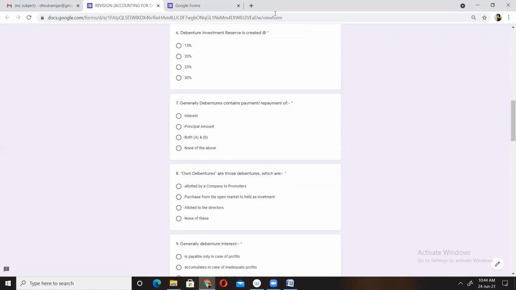Naro, tell me what will be the correct option for question number 6. Debenture investment reserve is created at 15, 20, 25, 30. I have given you some hint in the previous question.